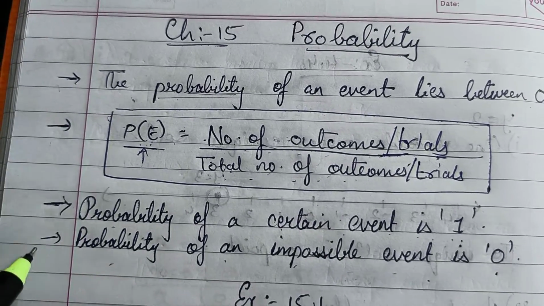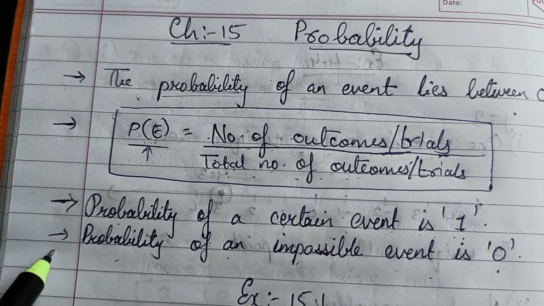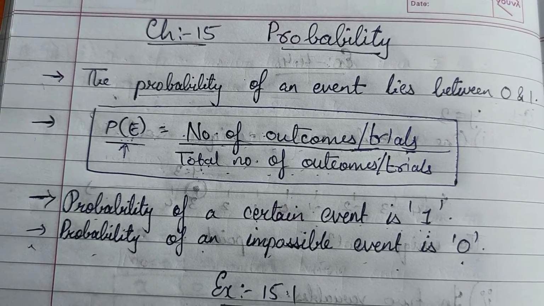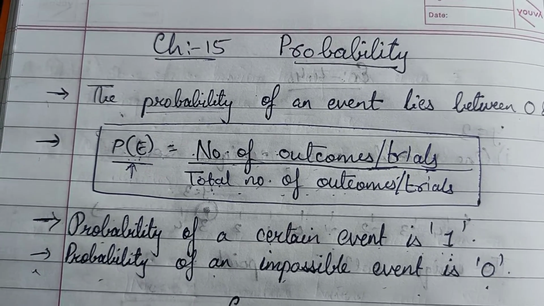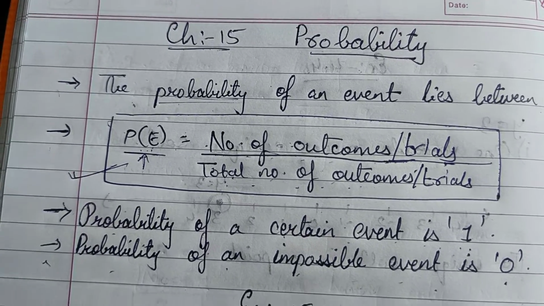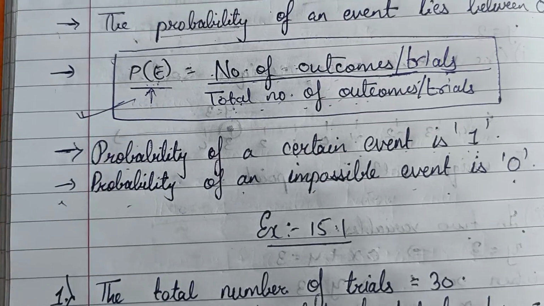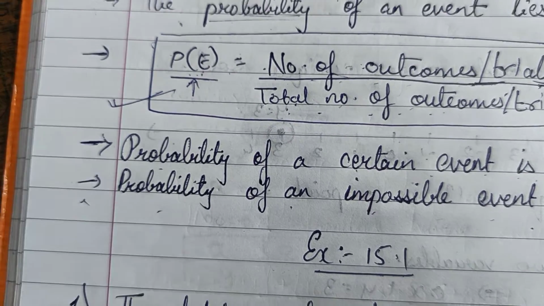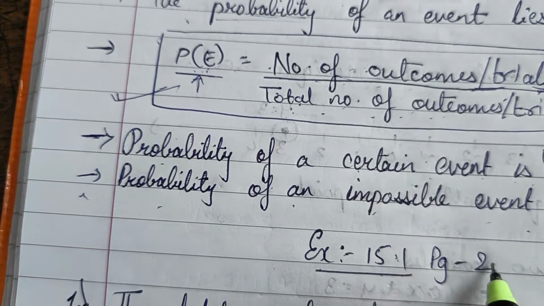Only this much you have to remember. That is a very little thing for you. Just remember these things and we are done with the chapter, starting with the exercise. If you will remember this formula, it will be very, very easy for you. Now see exercise 15.1, that is on page number 283 of your textbook.